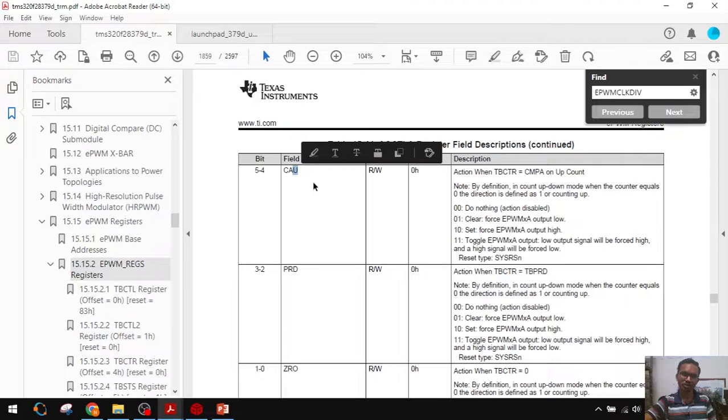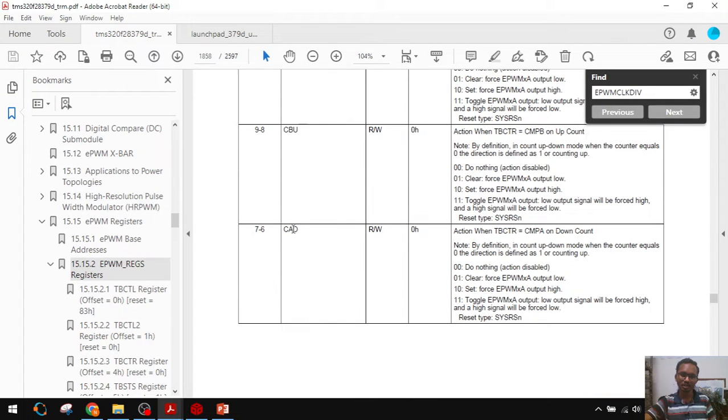Here U means up count, D means down count. What we need is we will load our modulating waveform in compare A. In this session we want to generate a 50% duty ratio. For that we will load the compare A register continuously with half of the TBPRD. Then we will get the 50% duty.